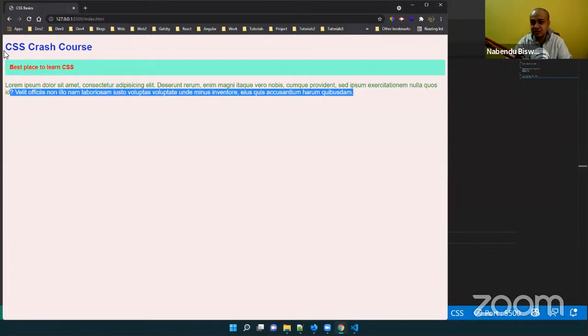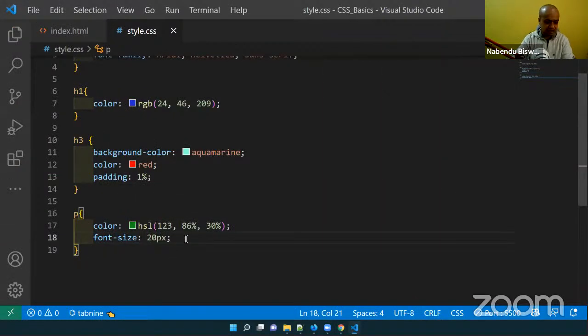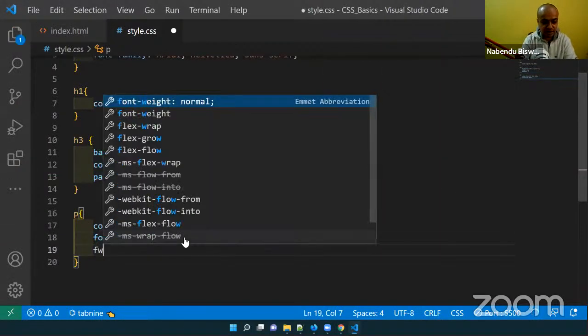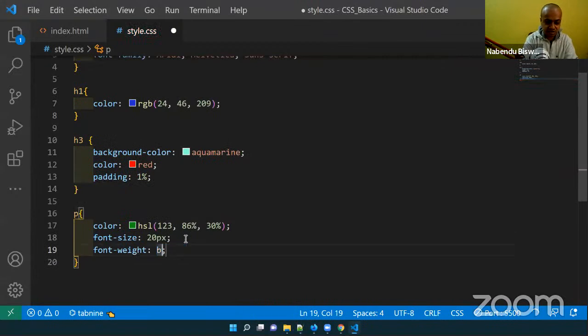Someone says that this TV or this monitor is very good because the pixel count is high. Everything in a monitor is made up of dots, so the more dots in a small inch, the better the clarity. So pixel is something like that, and when you increase the pixel, it increases the size. Okay, font size is 20px, and then font weight is bold.